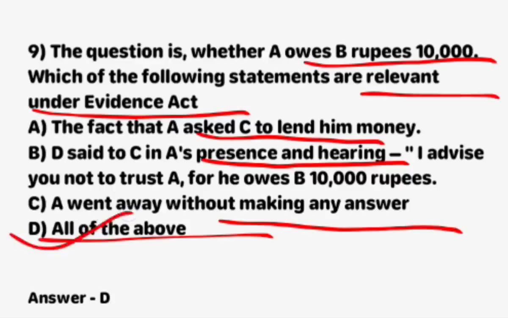The question is whether A owes B rupees 10,000. Which of the following statements are relevant under the Indian Evidence Act? All statements are relevant: the fact that A asked C to lend him money; D said to C in A's presence and hearing, I advise you not to trust A for he owes B 10,000 rupees; and A went away without making any answer.